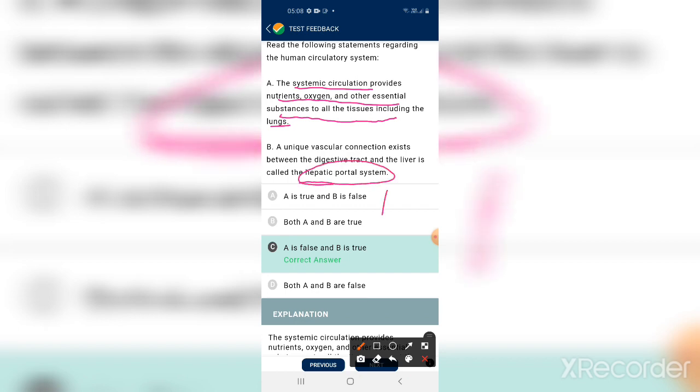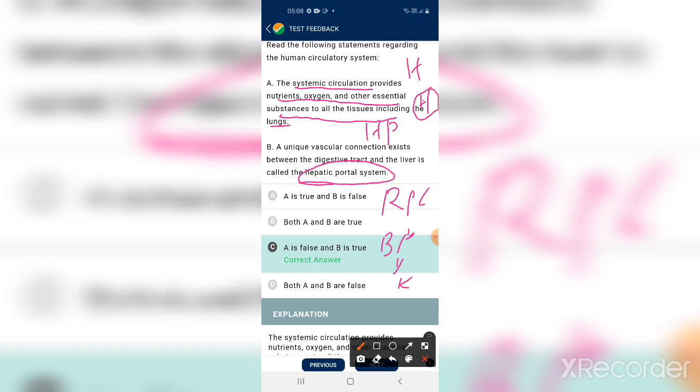Next one, a unique vascular connection exists between the digestive tract and liver, called the hepatic portal system. The renal portal system is between body parts and kidney. There is also a hypophyseal portal system, between the hypothalamus and hypophysis. Hypophysis means the pituitary gland.